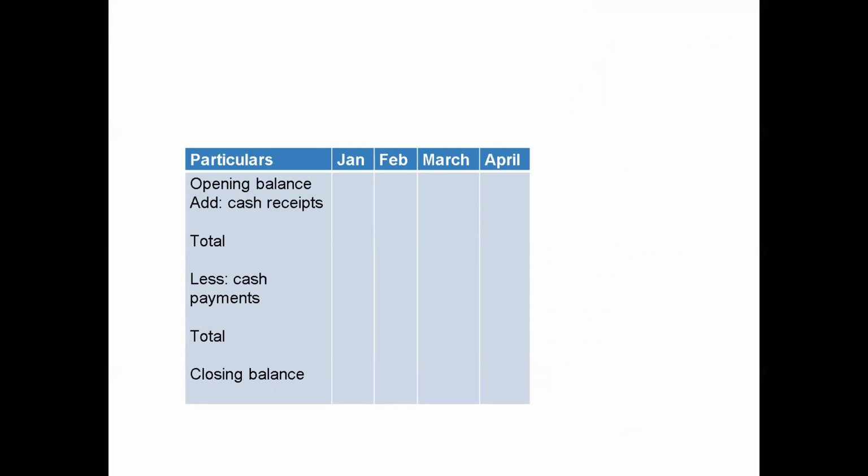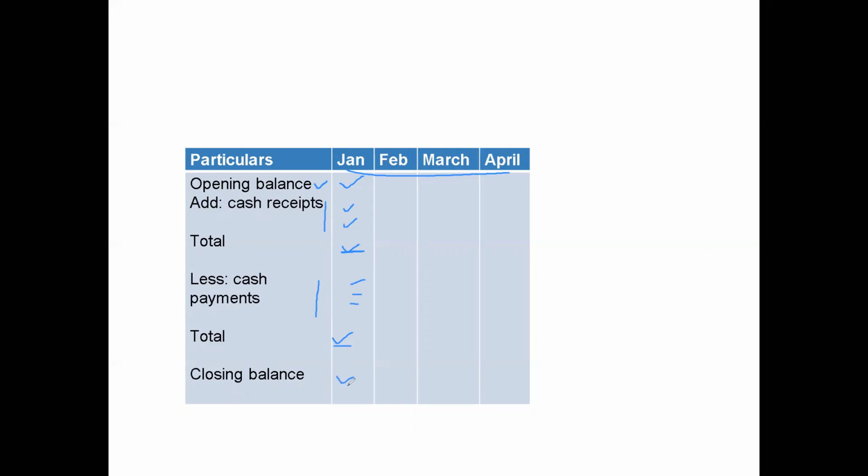First we'll take the opening balance of cash for the different months that we have to prepare. We'll prepare the columns. Say I have taken January to April, for which a company has to prepare. So the opening balance of January, we'll write here. Then we'll add all the cash receipts that I have just discussed, and we can write the total here. Then we'll deduct all the cash payments like payments for wages, to employees, any expenses. So we can write the total balance here. The difference between the cash receipts and cash payments will become the closing balance of January.